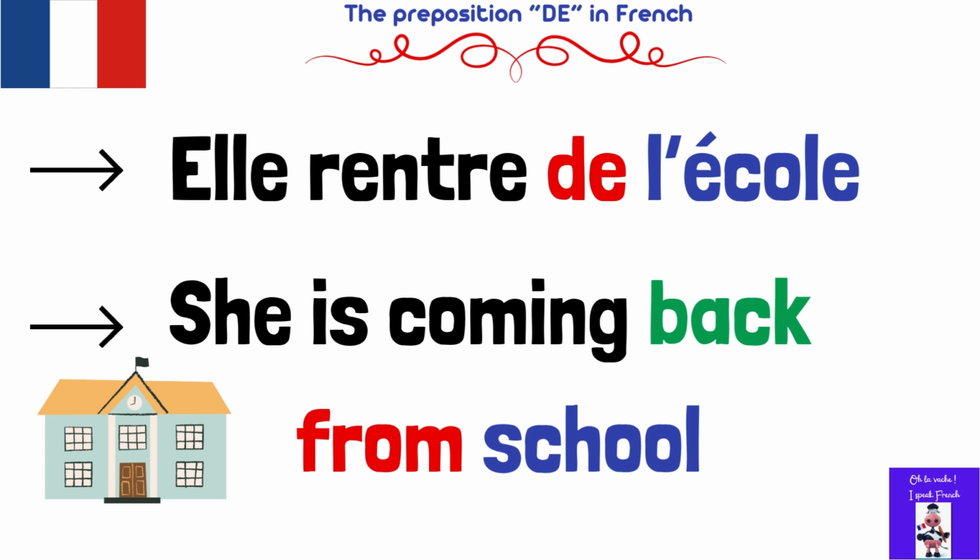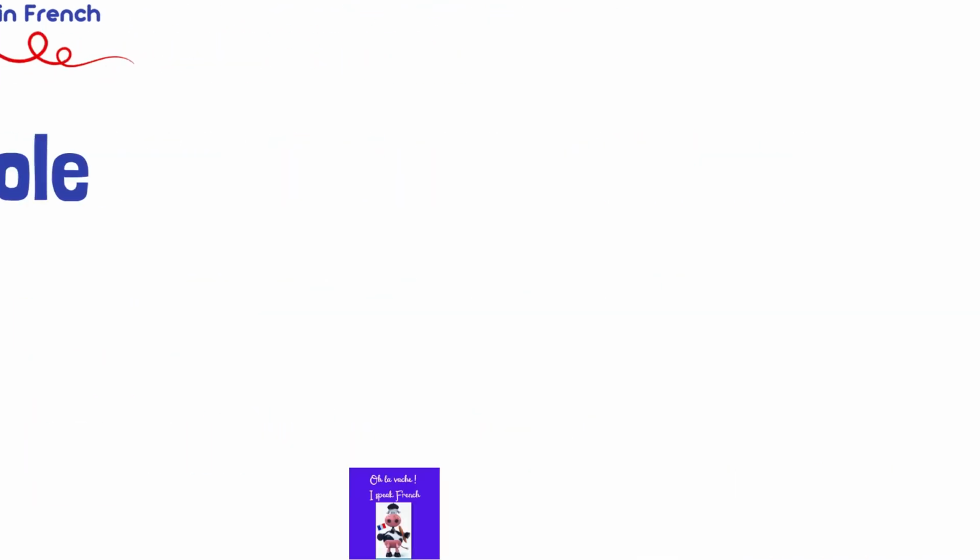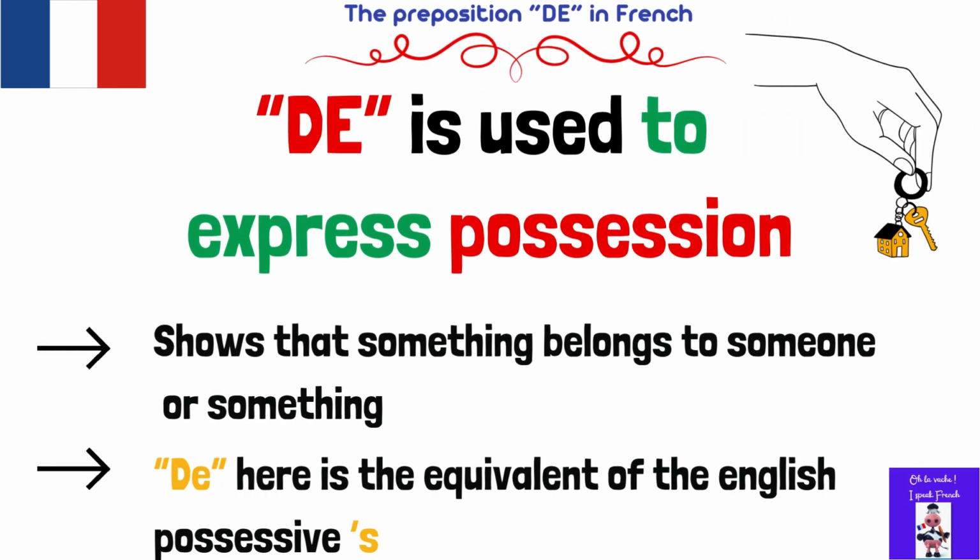So in all these examples, we have seen that de indicates the origin. Let's move to the second use of de. De can be used to express possession, meaning it shows that something belongs to someone or something. So de here is the equivalent of the English possessive apostrophe s. Let's have some examples.